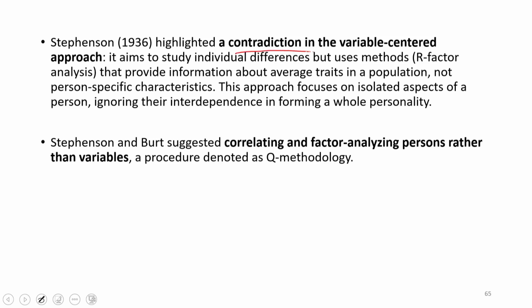So, he highlighted a contradiction in the variable centered approach. There is a problem in the variable centered approach according to Stephenson, who developed Q methodology. He said this whole variable centered approach, or R methodology, aims to study individual differences, but uses methods that provide information about average traits in a population.